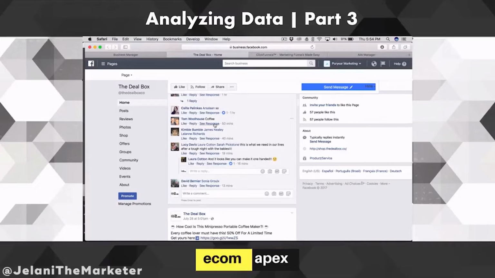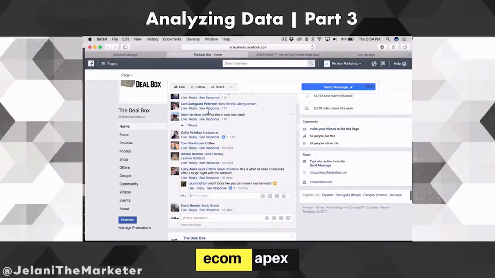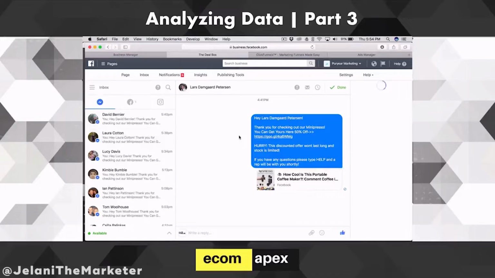So you can see here where it says see response, see response, see response. That's all from ManyChat, guys. So I actually made a second part to the Facebook advertising section of this course, and I actually made it strictly on chatbots. So guys, go watch those videos so you can learn about how you can automatically send messages to people, right? So as soon as that person comments, they're going to get a message, and if I click on see response, you're going to see the type of message that they would get, right? So, hey, first name, thank you for checking out our mini presso. You can get it here, right? So super cool stuff. Definitely go check out that video.